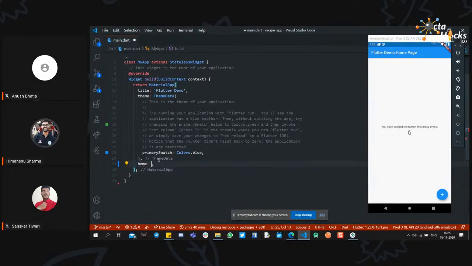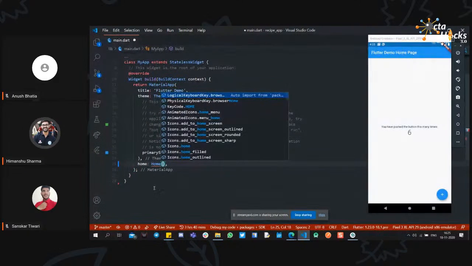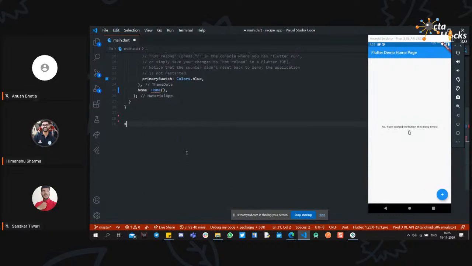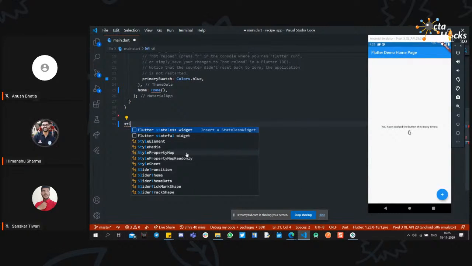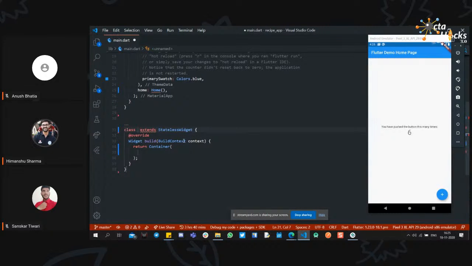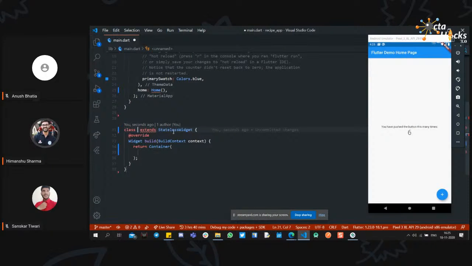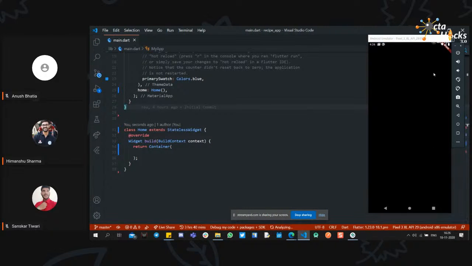Then we have a class of type Home, another class, but Home is not present here. If you want to create a new custom class, you can just type stl, and it will show the Flutter stateless widget. We can just press enter on it, and it will build everything. It has already overridden the build method and already extends StatelessWidget. We don't have to write anything, so just name the class and we are good to go. Now it is a blank screen because nothing is present inside the container.